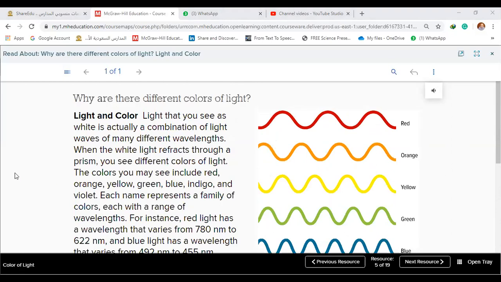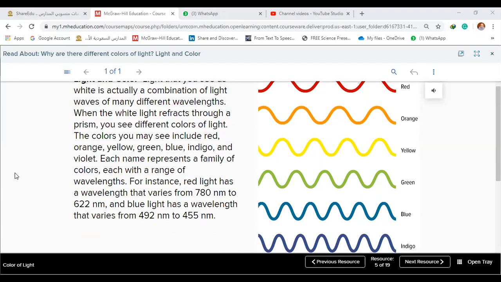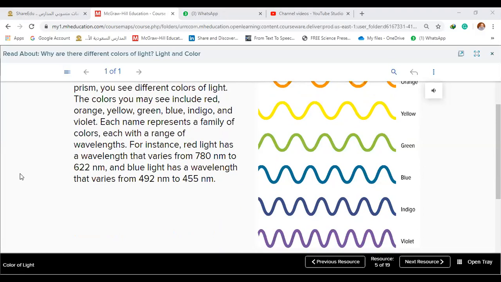When the white light refracts through a prism, you see different colors of light. The colors you may see include red, orange, yellow, green, blue, indigo, and violet. Each name represents a family of colors, each with a range of wavelengths. For instance, red light has a wavelength that varies from 780 nanometers to 622 nanometers, and blue light has a wavelength that varies from 492 nanometers to 455 nanometers. NM means nanometer. Okay, thanks, Hamad.